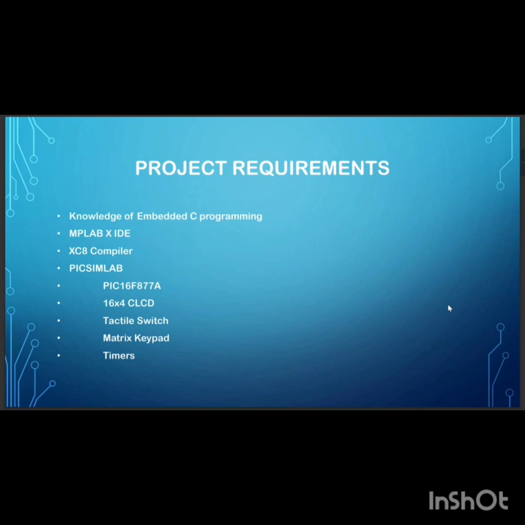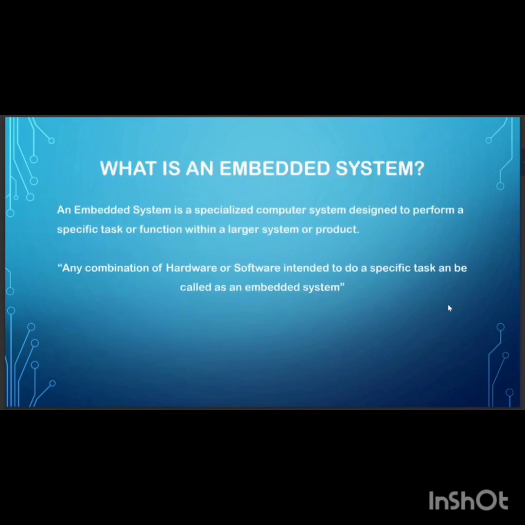Next, we will see what is an embedded system. An embedded system is a specialized computer system designed to perform a specific task or function within a larger system or product. Or simply we can say any combination of hardware or software intended to do a specific task is known as embedded system.